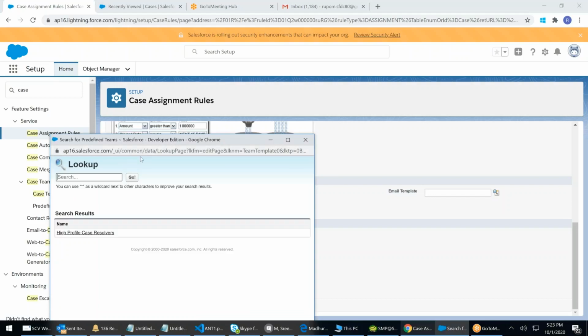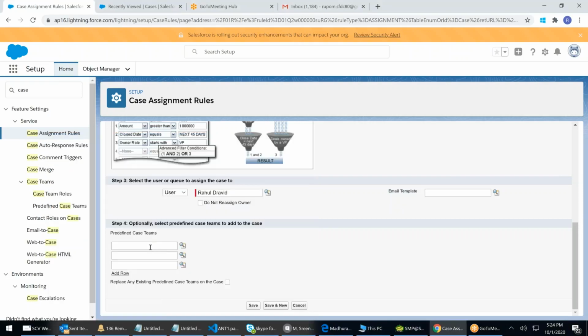You remember that we created a case team, high profile case resolver, where Amitabh Bachchan was there as a part of arbitrator. We created this case team from our side. You want to assign, you can assign. You can replace any existing predefined case team with this. You might have 20, you might have multiple case teams. So if a case already has a team, it will remove this and put the one which we are taking, right?